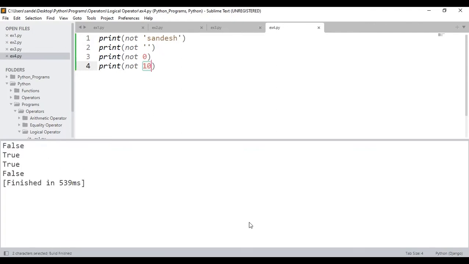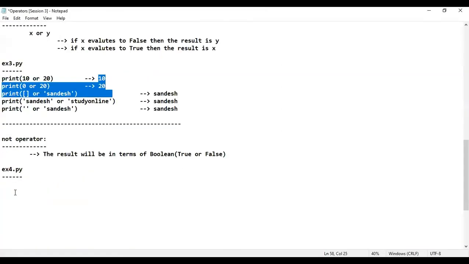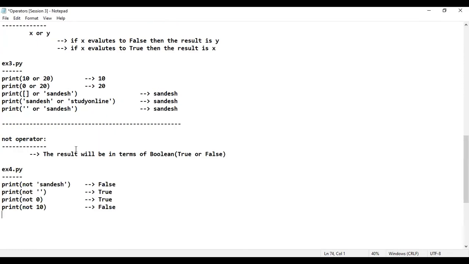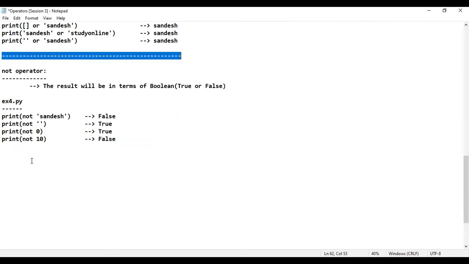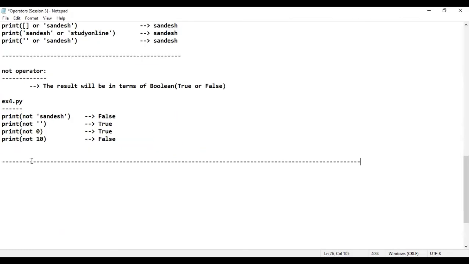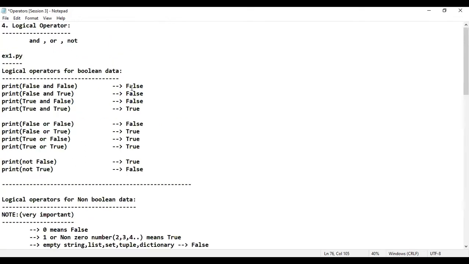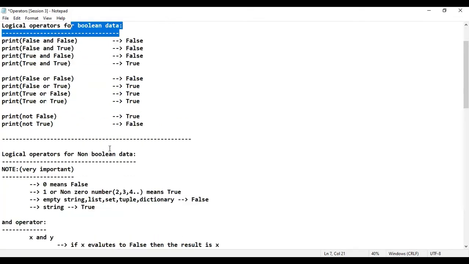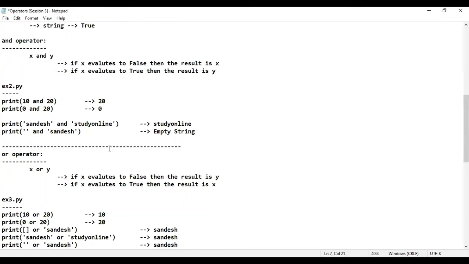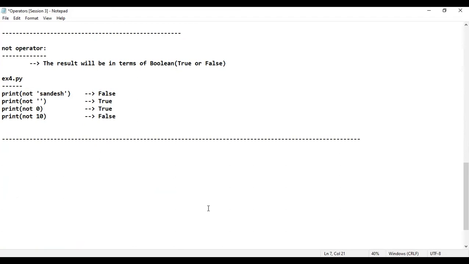Is that clear? I'll just go back to the notes. That is operators session 3, and when it comes to session 3, I'm going to consider example number 4. It is a pretty simple example. Let me just paste the example along with the output. Is that clear? I hope everybody understood how the logical operator will work on Boolean data and how the logical operator will work on non-Boolean data. That means you have learned the complete logical operator in Python in detail.